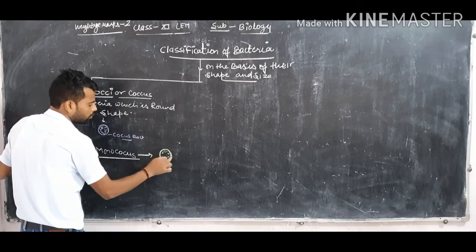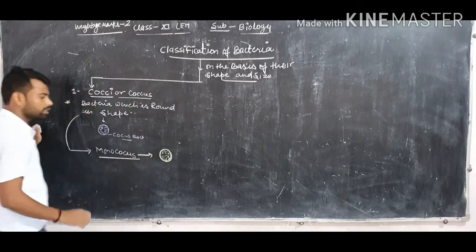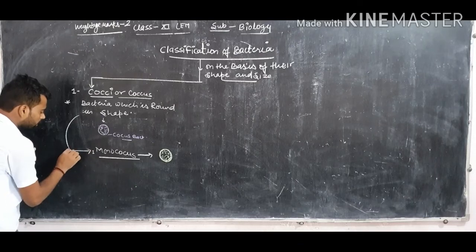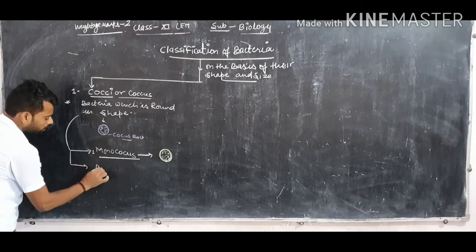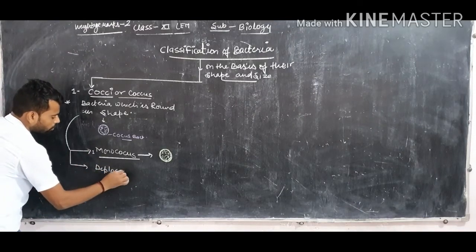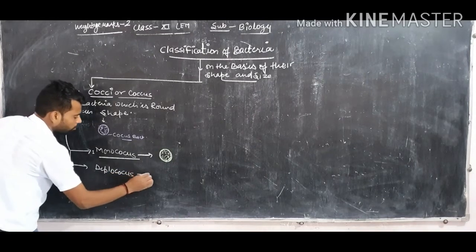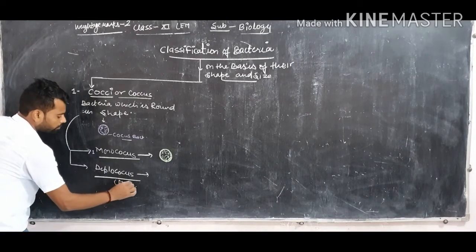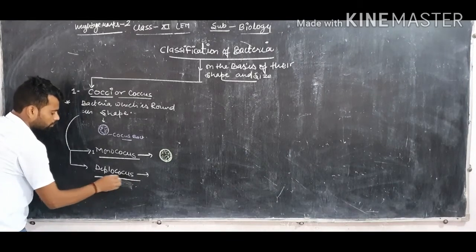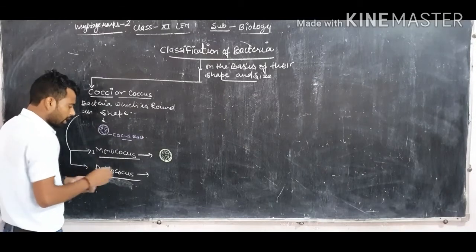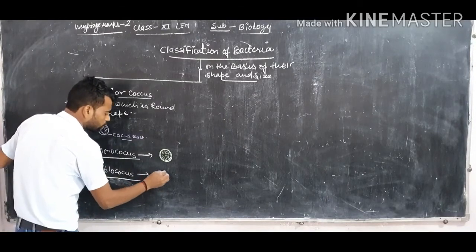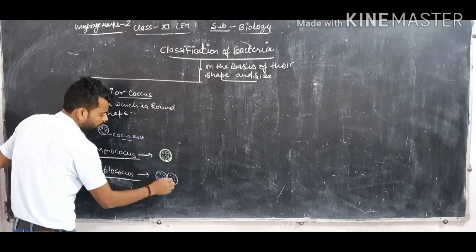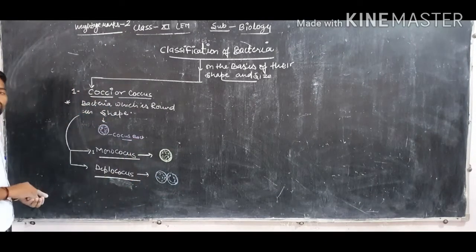Second, dear student, is called Diplococcus bacteria. Diplococcus means which are generally made up of two round structures. Those bacteria are known as Diplococcus bacteria.